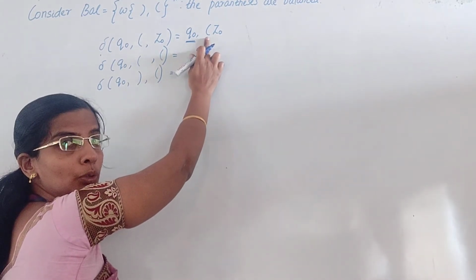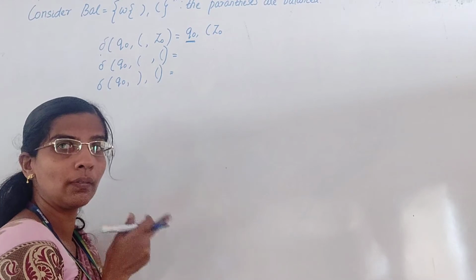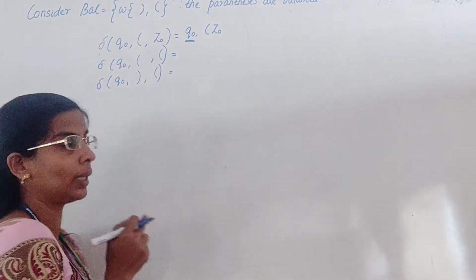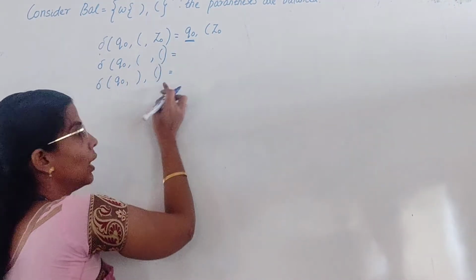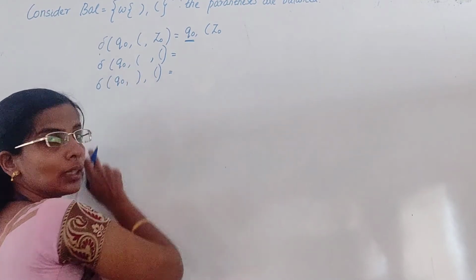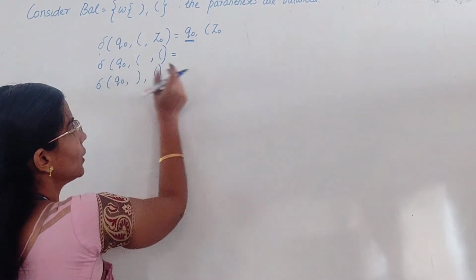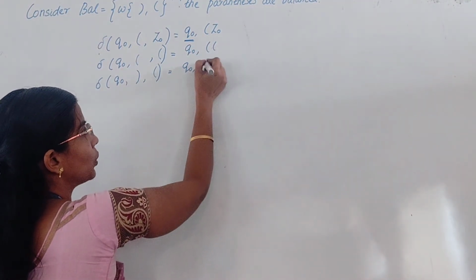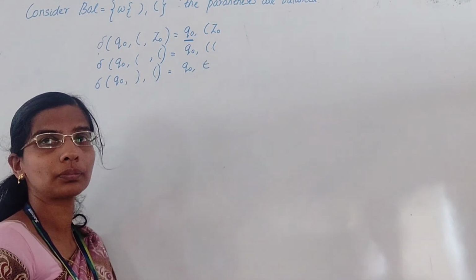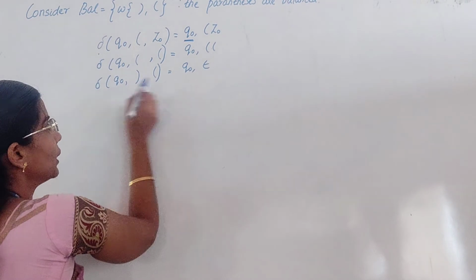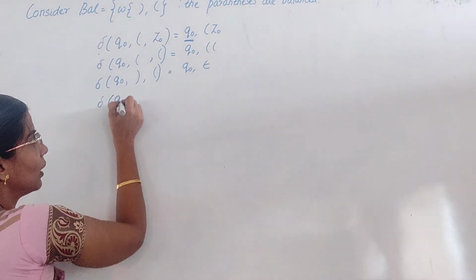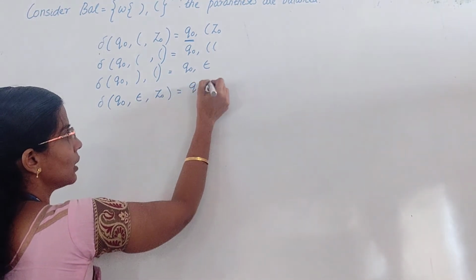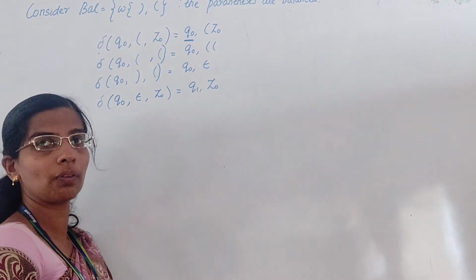Only open parenthesis I am pushing into the stack. Whenever I see a closed parenthesis, I start popping. So your stack top will always be open parenthesis, but the input symbol can be either open or closed. If it is open parenthesis, you have to push. If it is closed parenthesis, you have to pop. Push and pop in the same state. When in Q0 the input is empty and the stack becomes empty, make a state change and you can stop. You are reaching your final state.